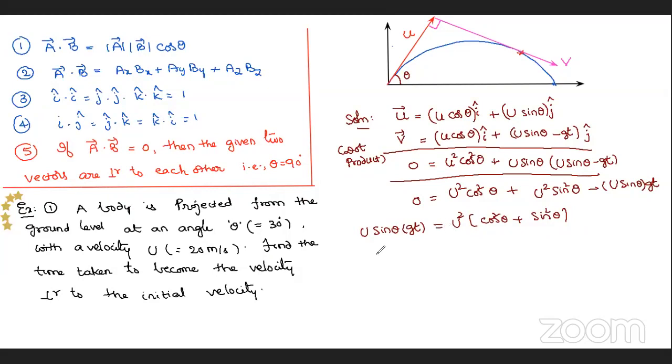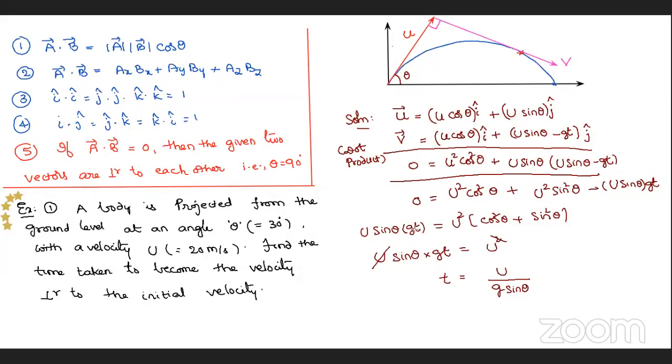Okay. Then you are getting u sin theta into g t equals u square by putting 1. Then the 1 u gets cancelled. This is u t equals u by g sin theta, what I derived finally.